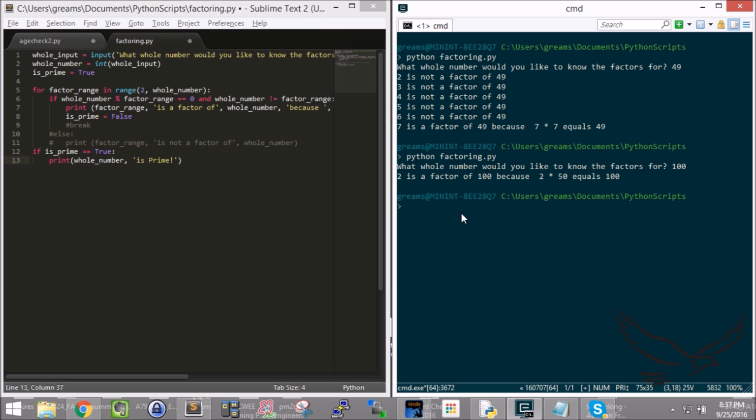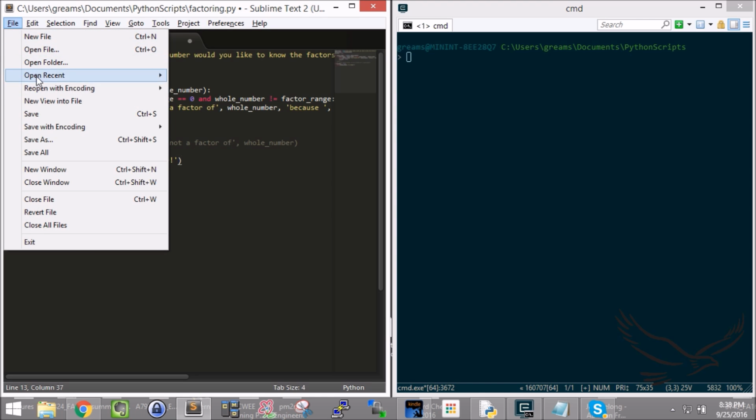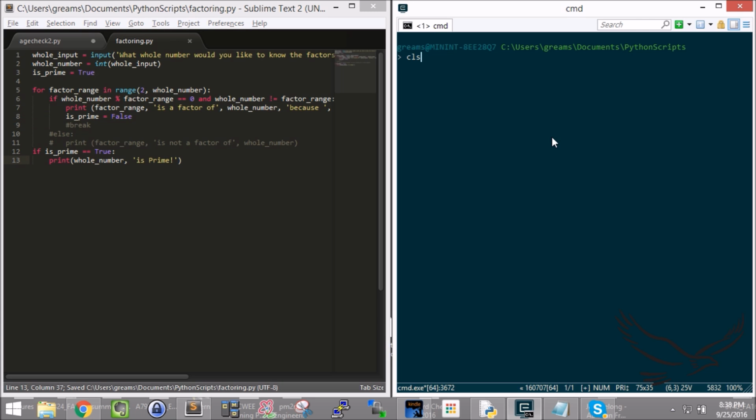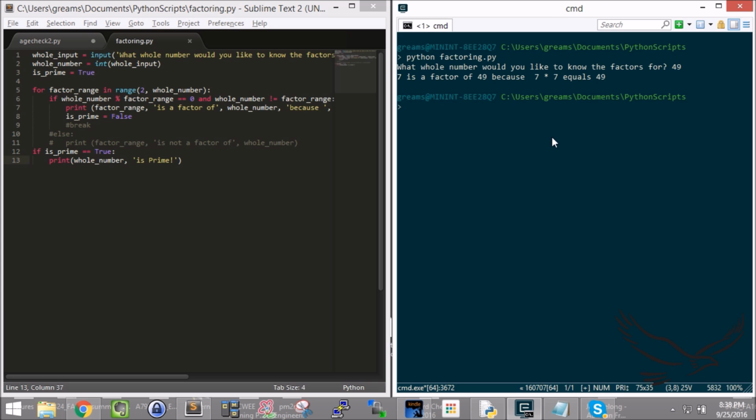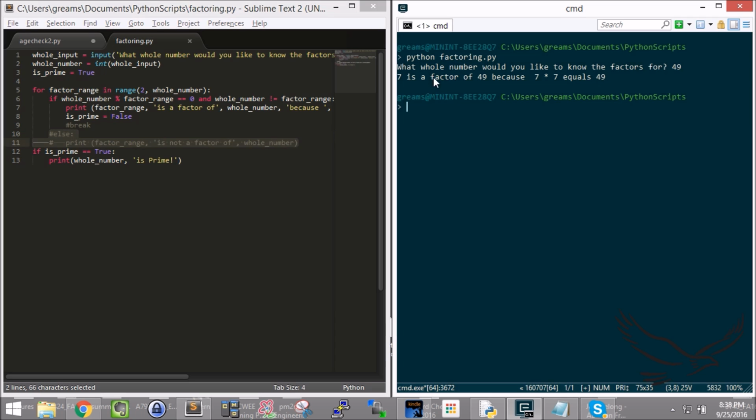So let's go ahead and run this whole thing again. Oh, I got to save my changes. Let's watch what happens. So let me do 49 again. 7 is a factor of 49 because 7. Oh, something happened totally different. Notice it did not give me a whole. I removed this else statement, right? So it did not give me a string of things, and it ended more gracefully.